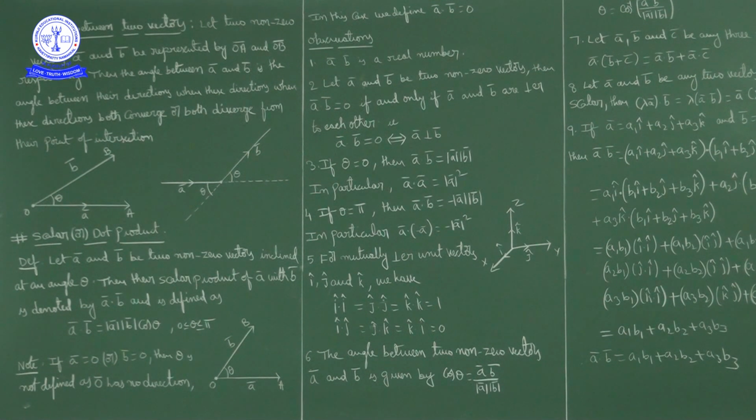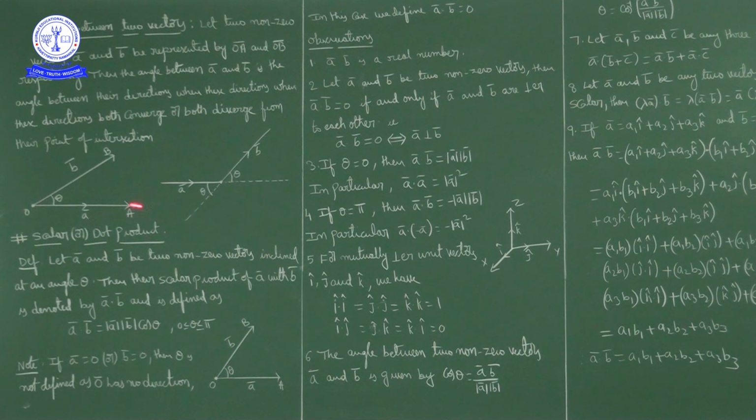Then the angle between a bar and b bar is the angle between their directions when these directions both converge or both diverge from their point of intersection. If you observe here, this is the point of intersection of OA bar and OB bar.